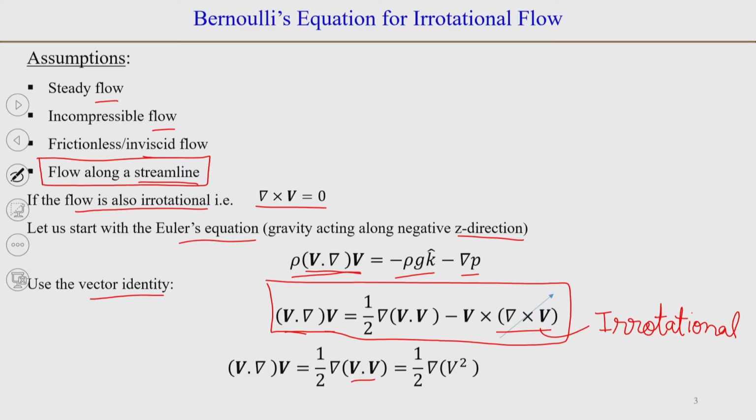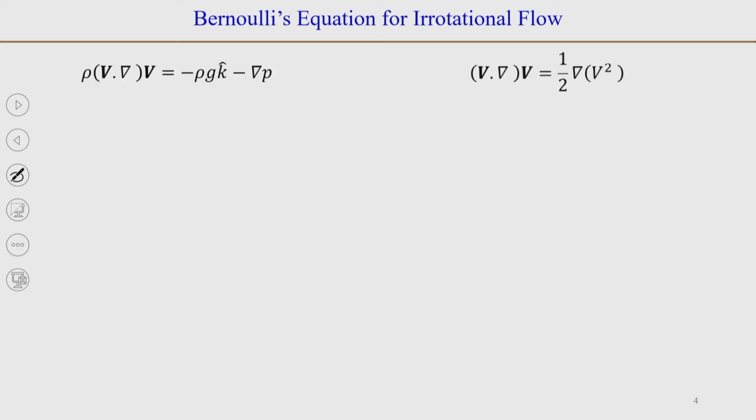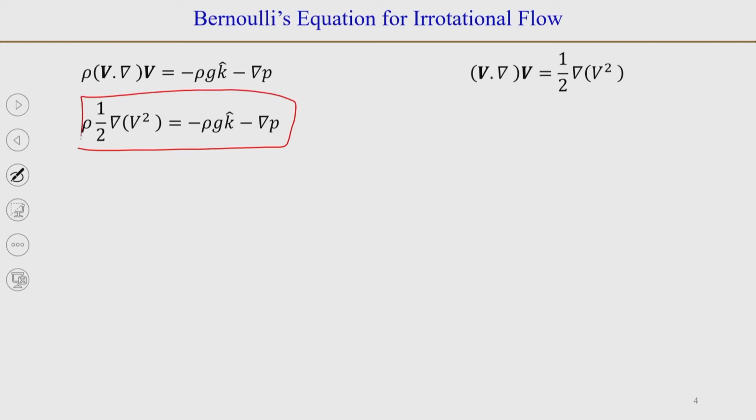So, that will be half of del of V squared, which is basically half of grad V squared. So, we can replace this term in the momentum equation by half of grad of V squared.